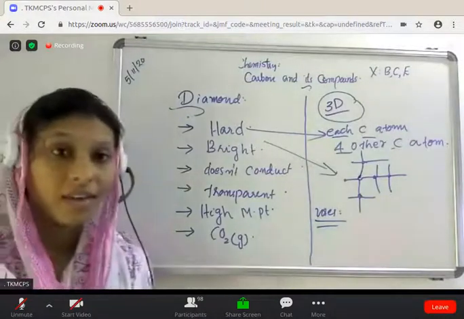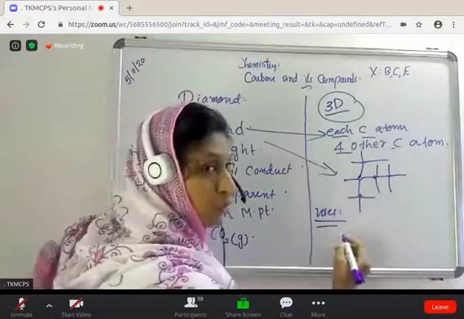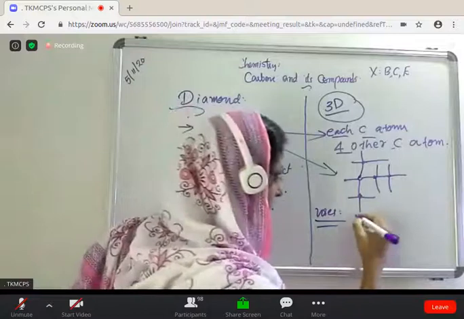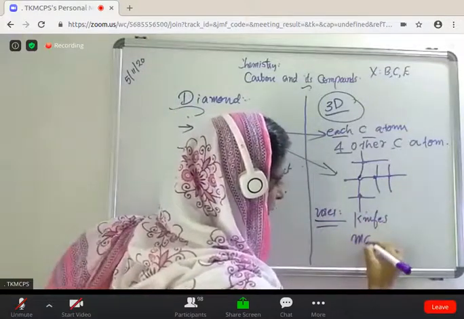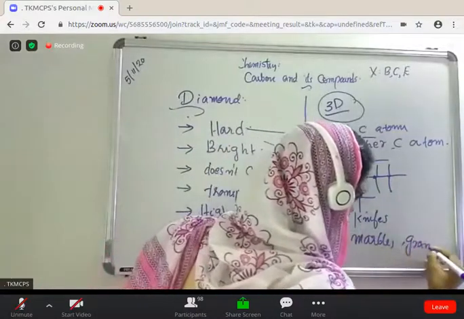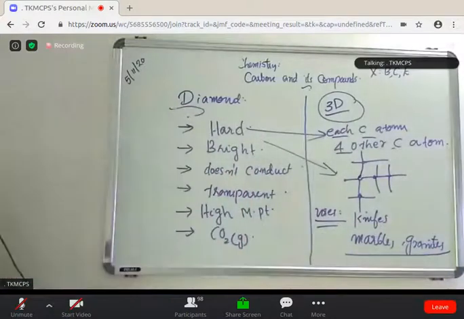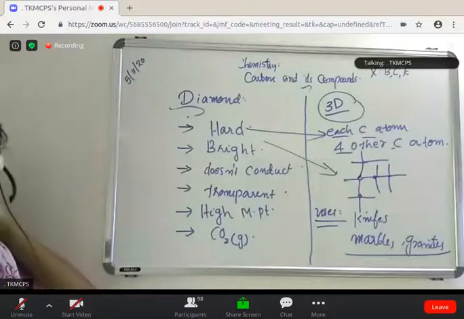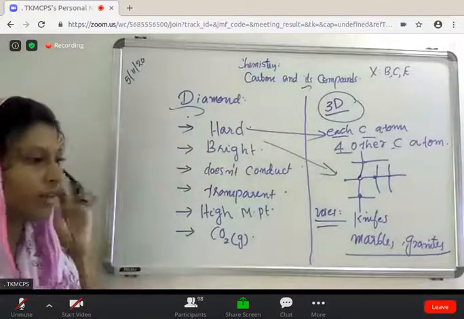Due to its hardness, it is used for making knives for cutting marble, granite, etc.